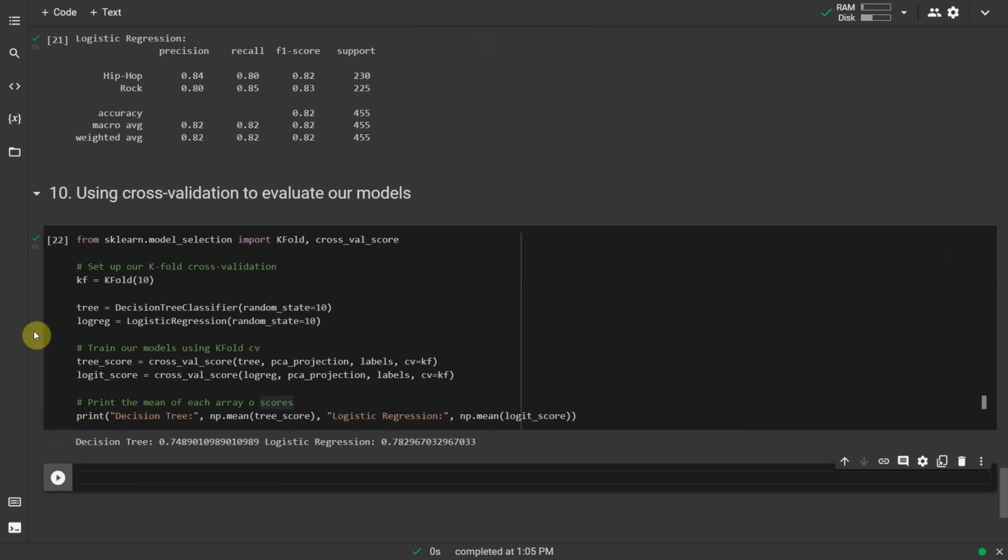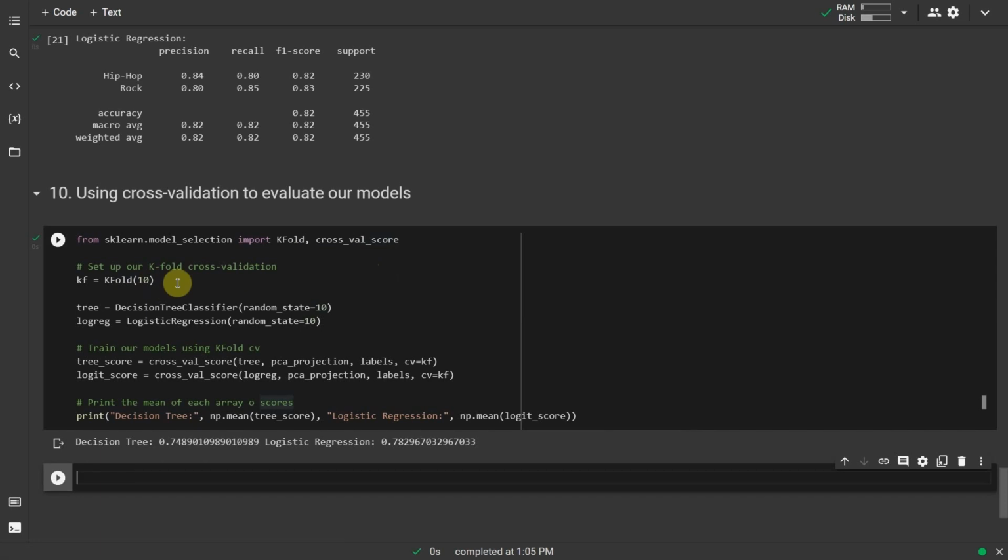To get a good sense of how well our models are actually performing, we can apply what's called cross-validation, CV. This step allows us to compare models in a more rigorous fashion. Since the way our data is split into train and test sets can impact model performance, CV attempts to split the data multiple ways and test the model on each of the splits.